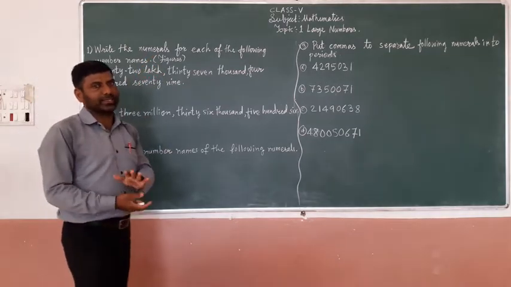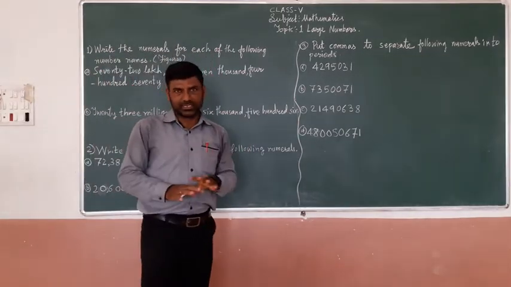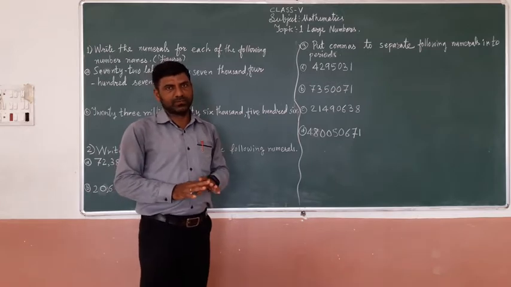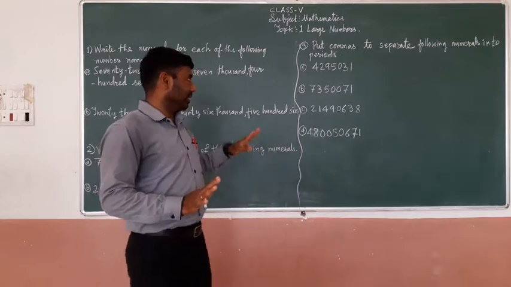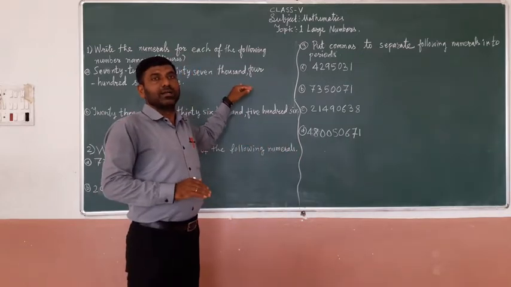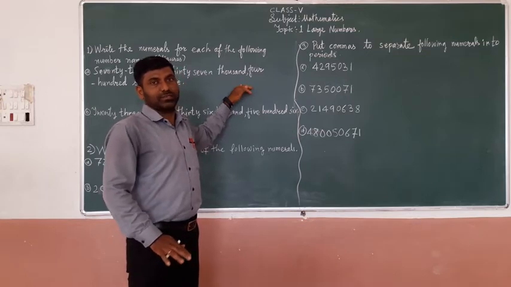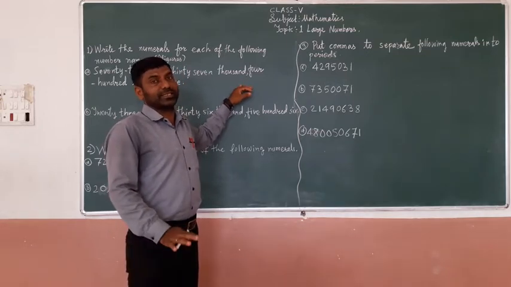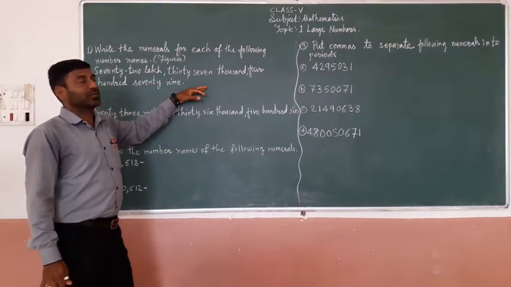So how to write? I hope you have learned the place value charts. If you have not learned the place value chart, then this is not an easy task for you. If you learn the chart, then it's very easy to solve this.